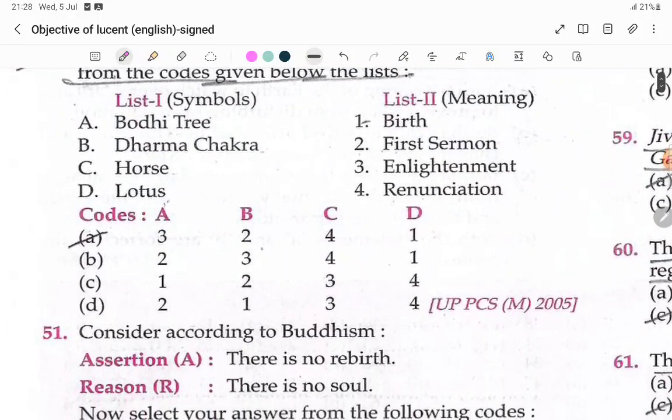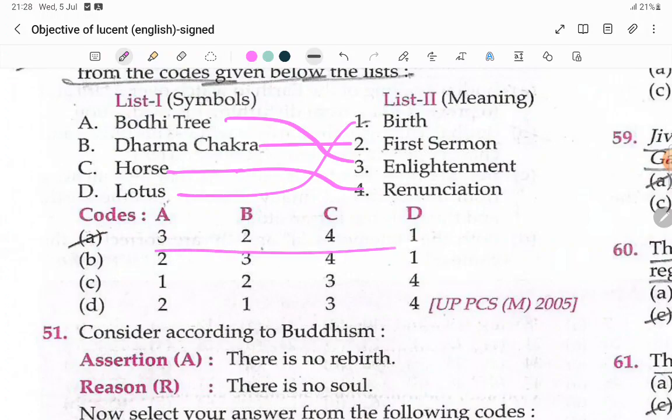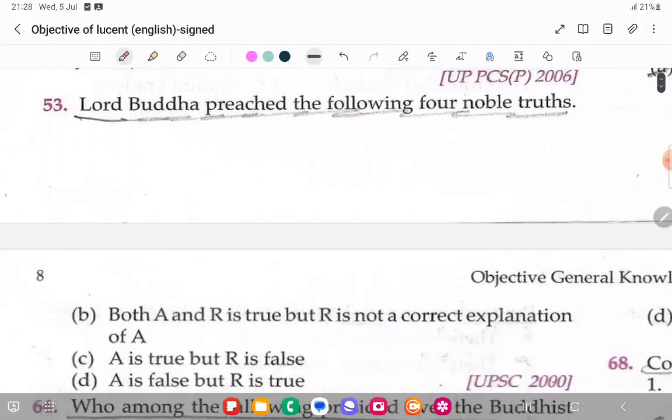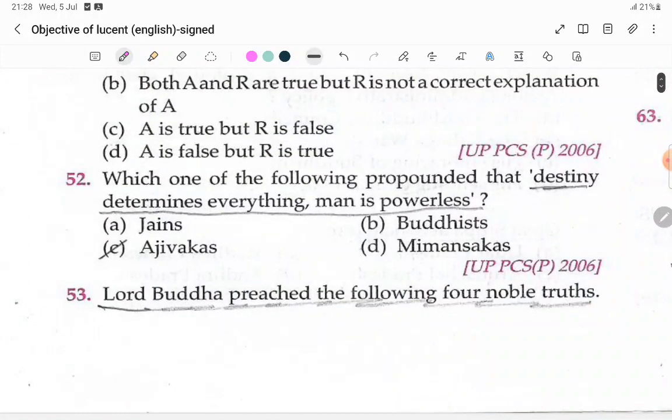Bodhi tree: he got enlightenment. Dharma chakra is the first sermon. Horse is renunciation. Lotus is birth. So the first one is the answer. Next, this is not needed. Which of the following propounded that destiny determines everything and man is powerless? Ajivakas.